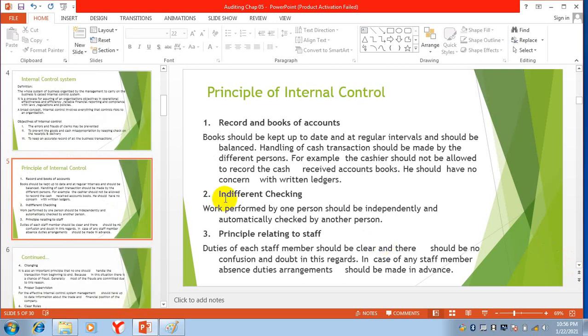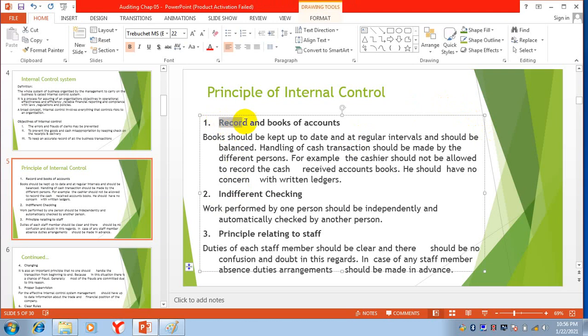Now, principles of internal control. What are the principles of internal control? The first thing is records and books of accounts. It is related to record keeping and the books of accounts. Books should be kept up to date.